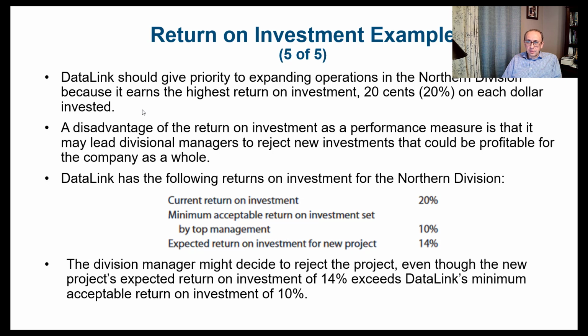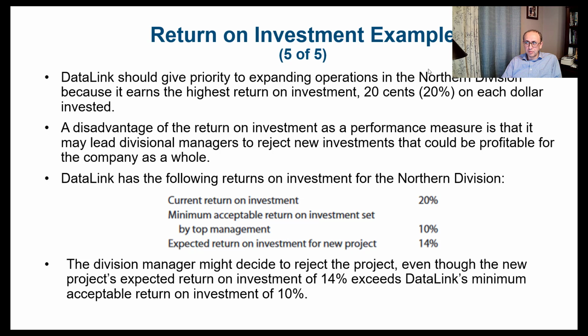So let's assume that Data Link has the following returns on investment for the Northern Division. The current return on investment is 20%, which is great. The minimum acceptable return on investment set by top management is 10%. The expected return on investment for the new project is 14%.